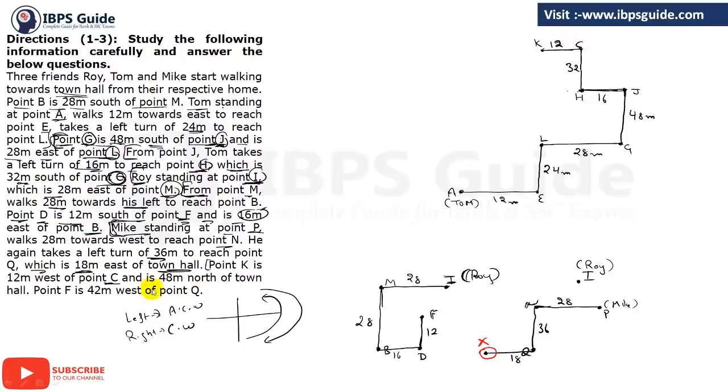Clear? And is 48 meter north of town hall. Now what are they saying? That point K, that is this point, is 48 meter north of town hall. Now see what it actually means, that point X is in the south of K and it will be 48 meters. Now see how you can make it.